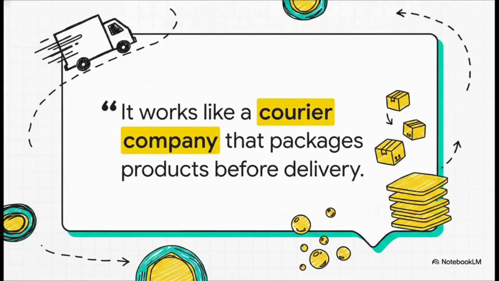Now, I want to bring our focus back to the Golgi apparatus for a moment, because its essence can be captured so simply. It works like a courier company that packages products before delivery. Just like a massive, modern fulfillment center, the Golgi takes the raw products, puts them in the cellular equivalent of cardboard boxes, which we call secretory vesicles, and ships them out. It even produces the heavy-duty cleanup tools for the cell, which leads us perfectly into our next district.